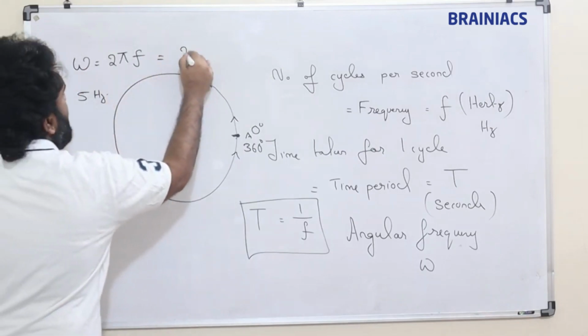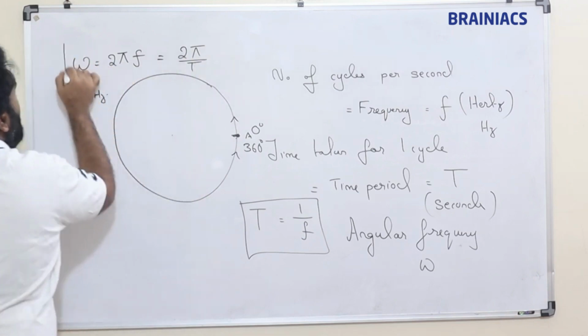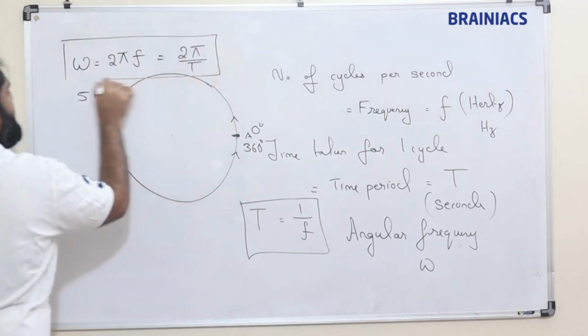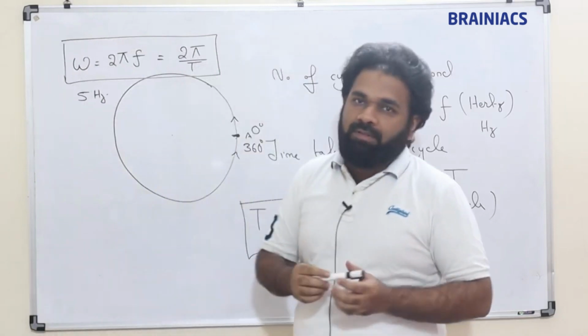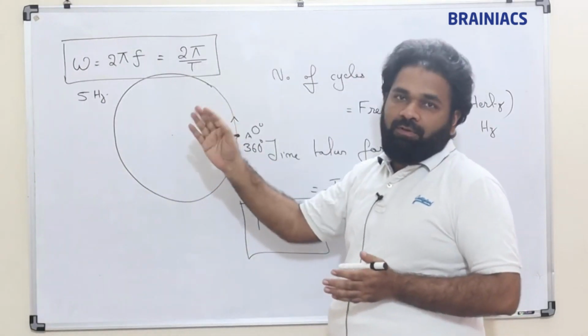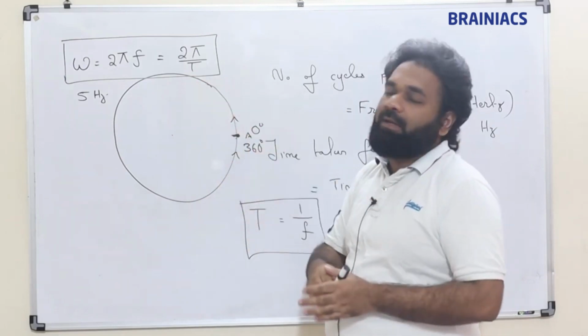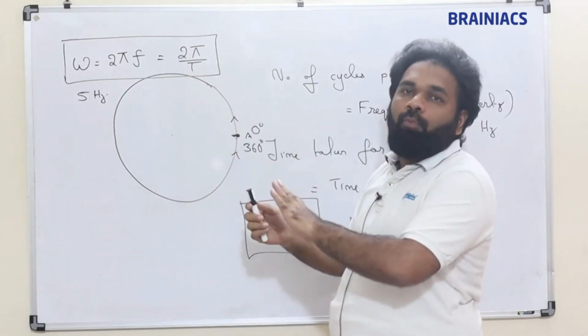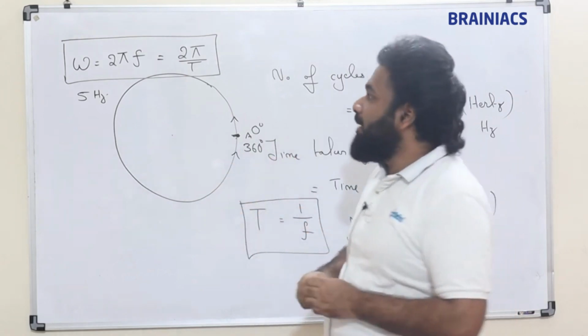This is also said as angular velocity, 2 pi by T. Conceptually, angular frequency and angular velocity have some difference in definition, but ultimately when we do problems or deal with situations, it works the same.